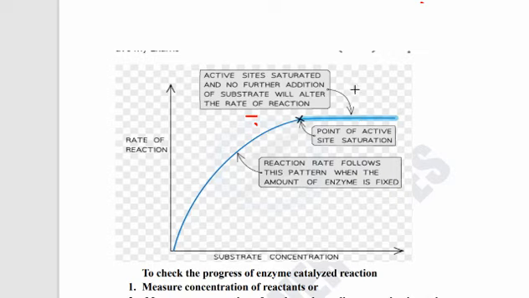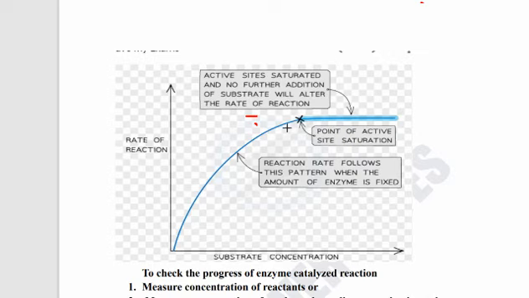Rate of reaction पर कोई effect नहीं पड़ा, अगर substrate concentration हम मजीद बढ़ाते भी जाएं. Even if you add more substrate beyond the optimum substrate concentration, to make the reaction go faster, there is no enzyme left. All the enzymes are bound to substrate at their active sites. All the substrate has combined with the active sites of the enzyme.